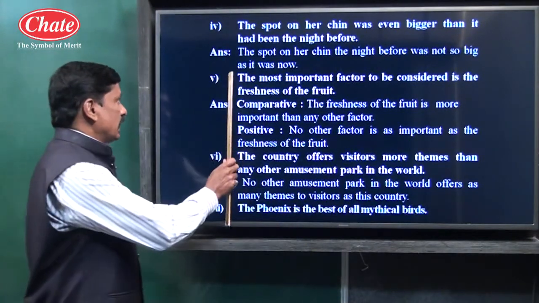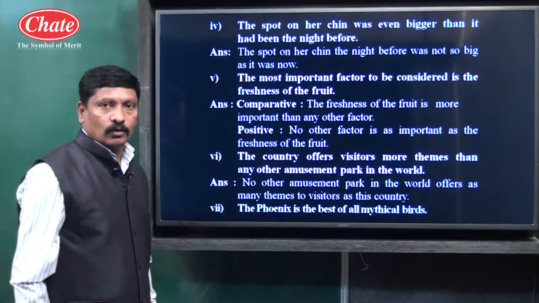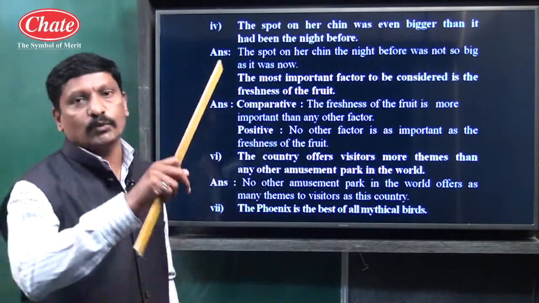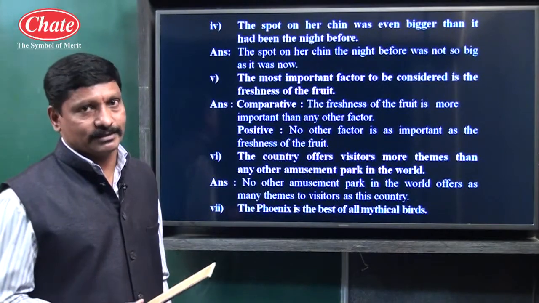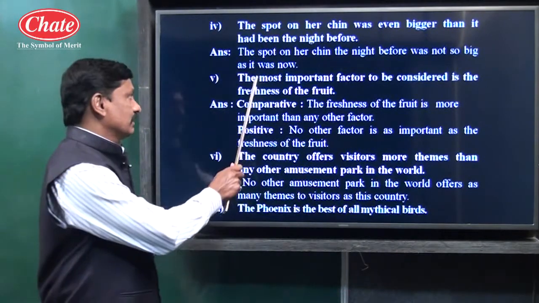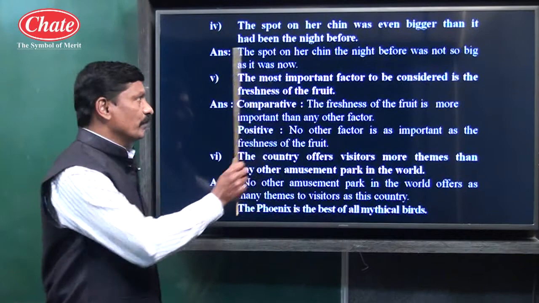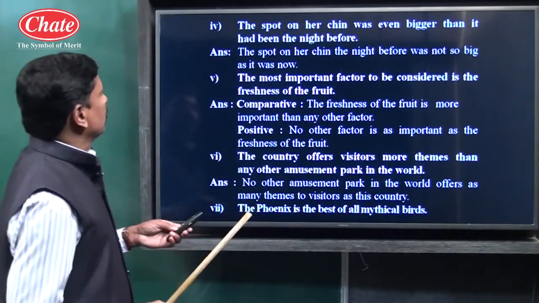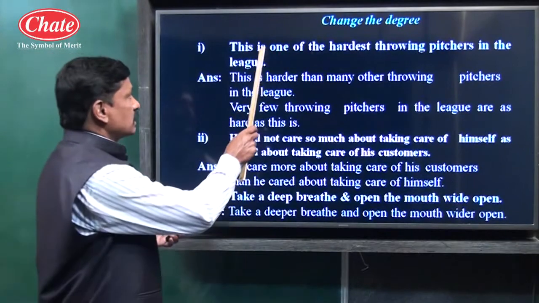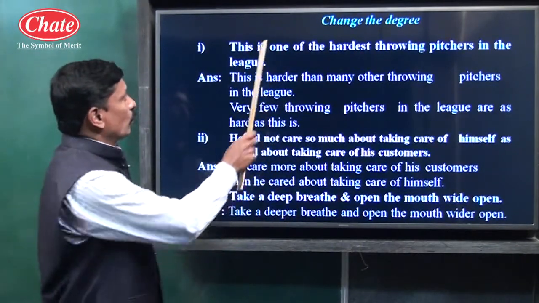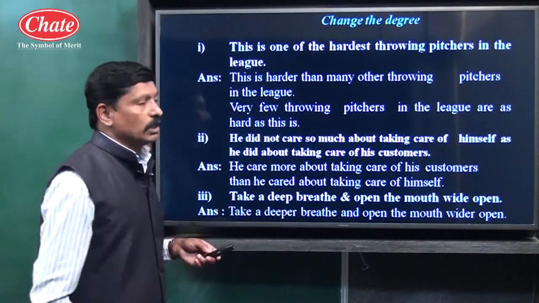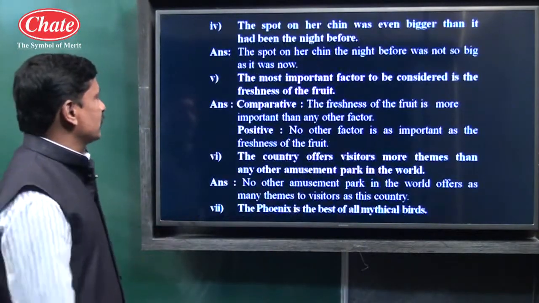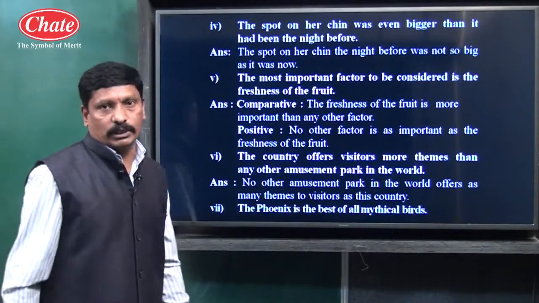Children, in example number 5, what type of comparison do we come across? At the beginning we have seen there are 3 types of comparisons. Here one is compared with all. In a previous example, one is compared with many. One of the best throwing pictures, one is compared with many. But in this example, one is compared with all.